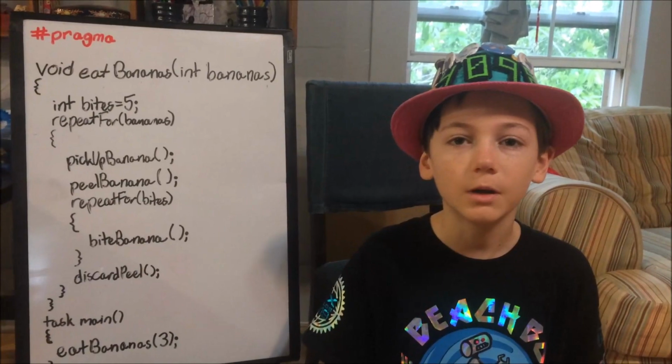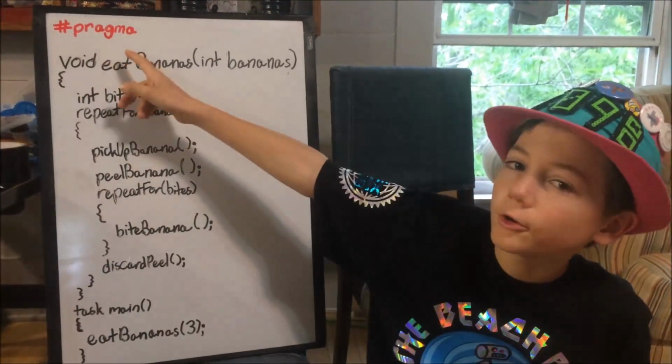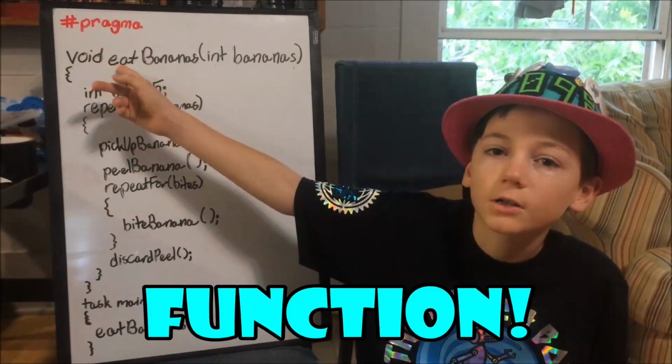Now let's say that eat a banana is a function rather than just a line of code. We can use this to give him specific directions as to how to perform the task. We wrote a fake program to show you what an eat a banana function would look like. So just under the motor and sensor setup, here's the function.